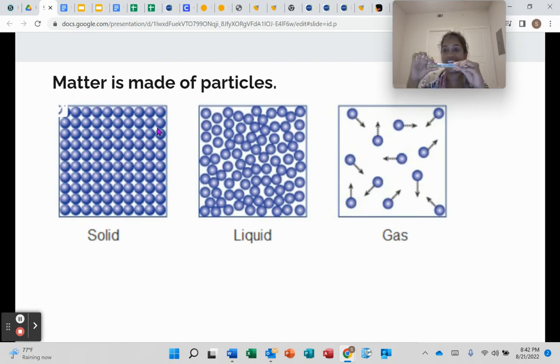I can't bend it, and it's just keeping its shape. Same thing for us, right? We have joints and stuff, but if you were to take your arm, you can't really move the shape of it, right? So in solids, the particles are packed really, really close together.